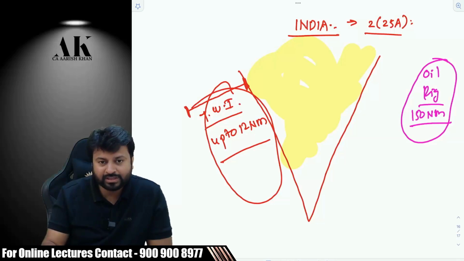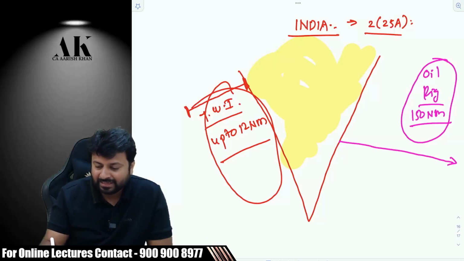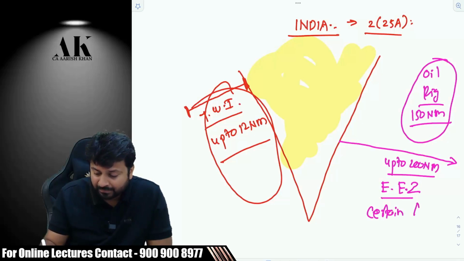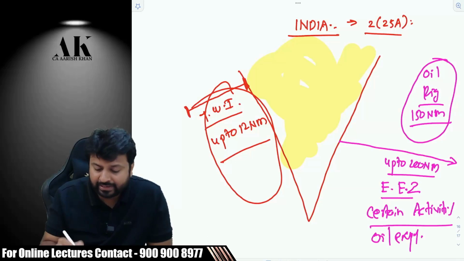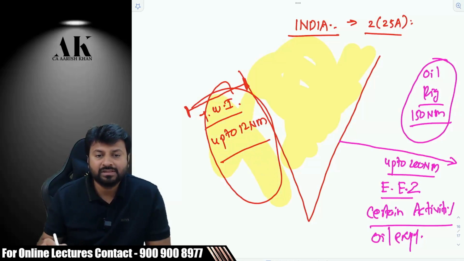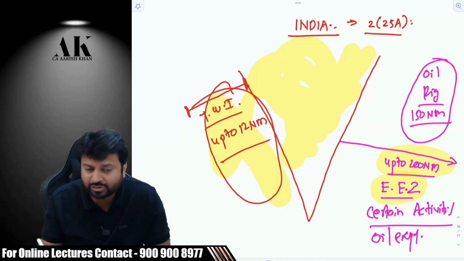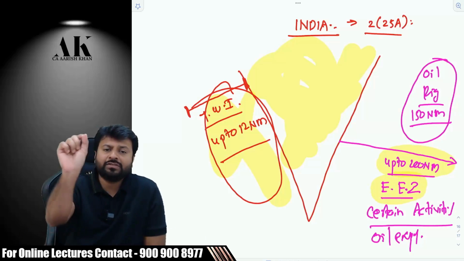No, but there is one more thing which the government has included over here, up to 200 nautical miles, a certain exclusive economic zone. This area is called the exclusive economic zone. If you do certain activities, listen carefully now, if you do certain activities like oil exploration, then the definition of India is not restricted to 12 miles. It is extended to how many miles? Up to 200 nautical miles. And the name also suggests what? Listen carefully. Exclusive economic zone.